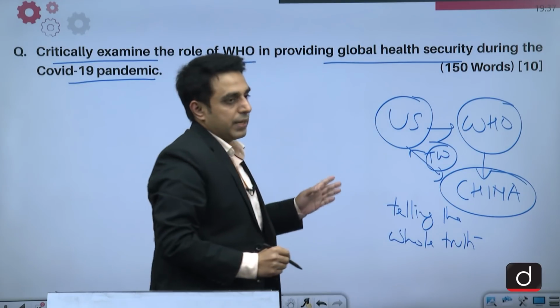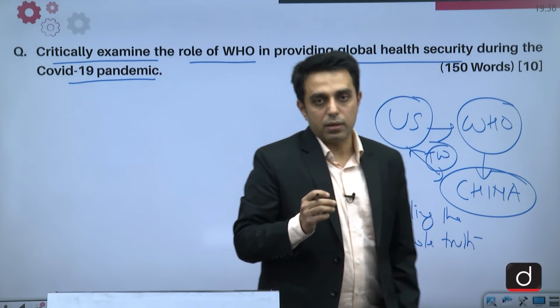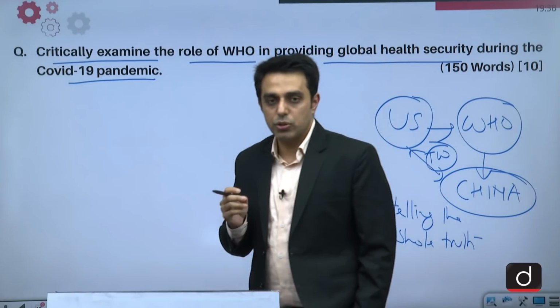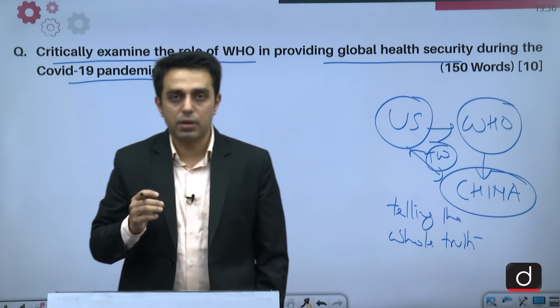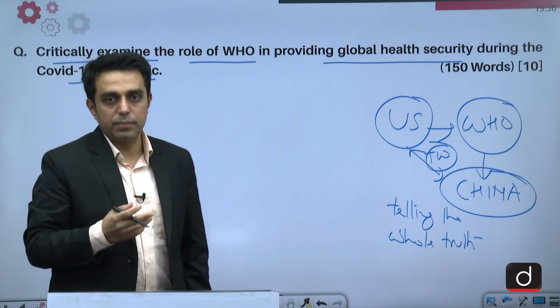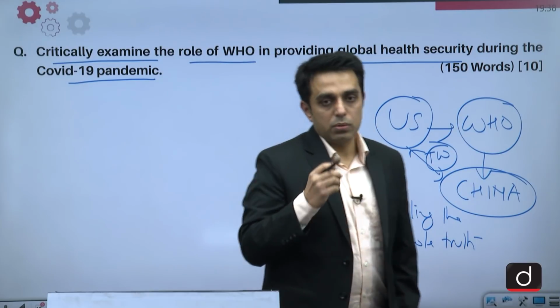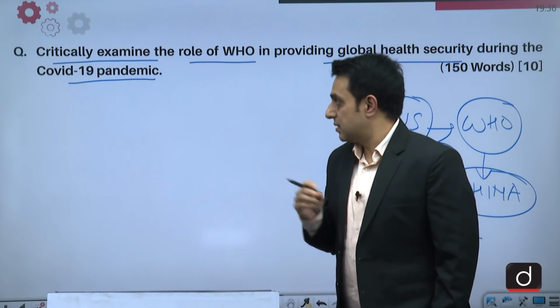And due to this COVID-19 pandemic, President Trump further tried to press upon the point that WHO is taking the side of China and not coming out with the whole truth, which could have led to better handling of the pandemic and maybe also to less loss of lives which were seen.